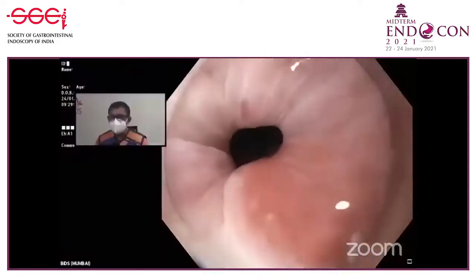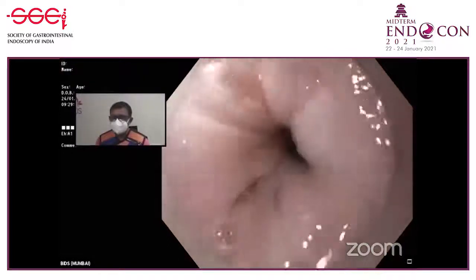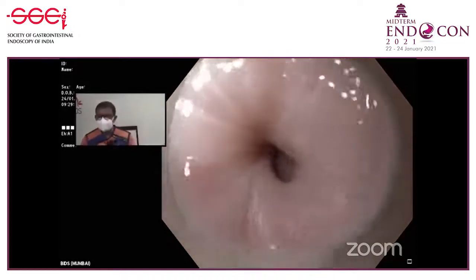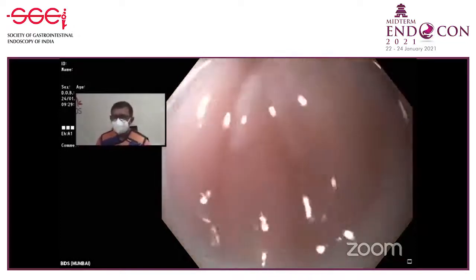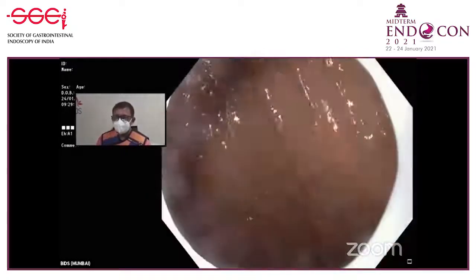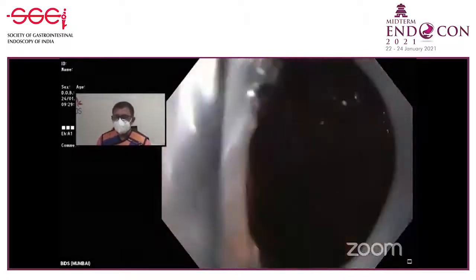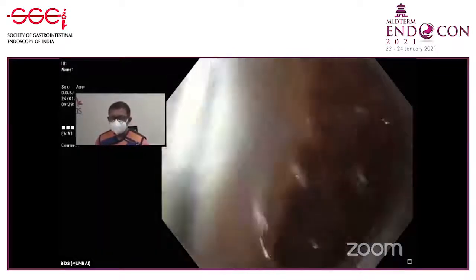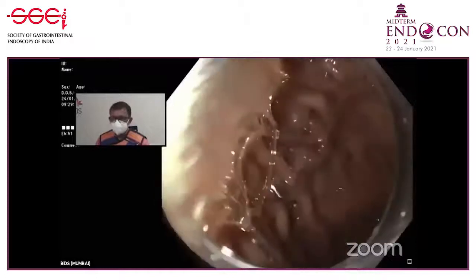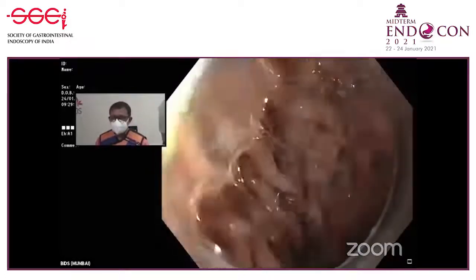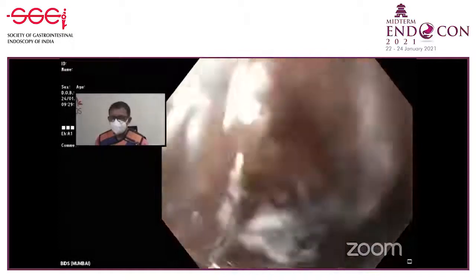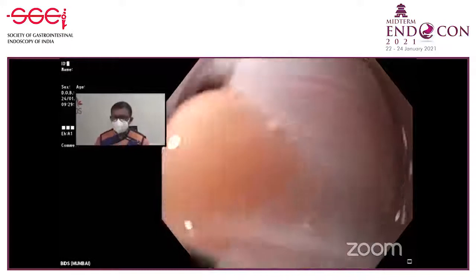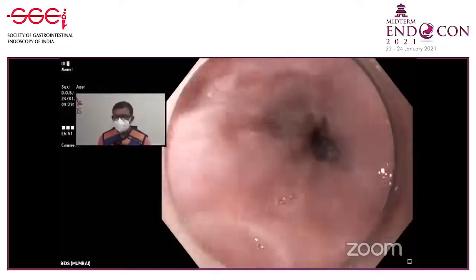So can you see the dilated esophagus? Fortunately, there is no fluid inside because we have just cleaned this esophagus. We admit the patient 1 day before. I'm just going to show you a normal procedure of POEM. Not going to demonstrate the POEM with fundoplication because I personally don't think that procedure is going to be the procedure of the future. And we usually perform a posterior tunneling approach. So here you see that the OG junction is somewhere at 38, so around 12 to 15 centimeters above.